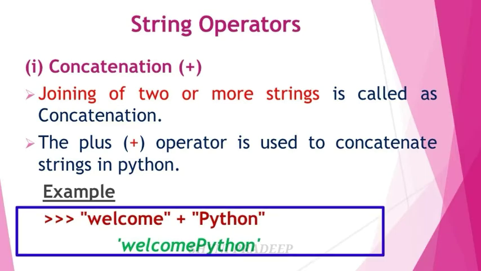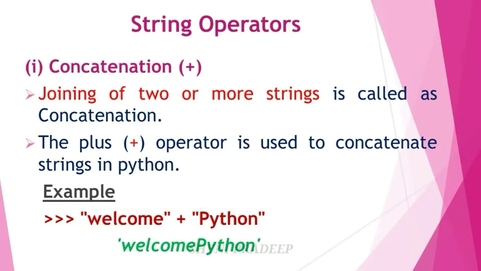See this example. The first string is "welcome" and the next string is "Python". If you want to join or merge these two strings, you have to add the plus operator between them. You will get the output "welcome Python".